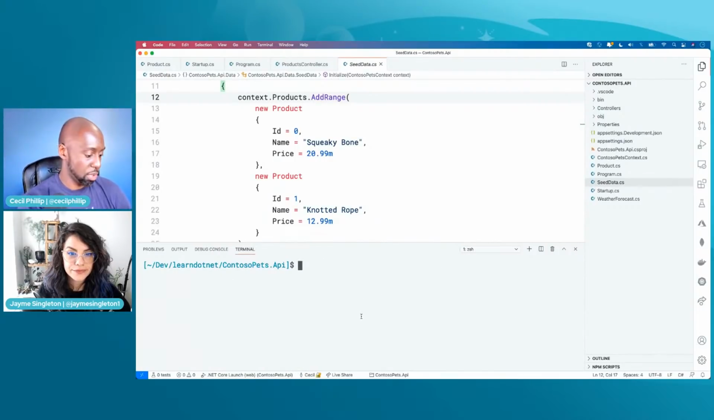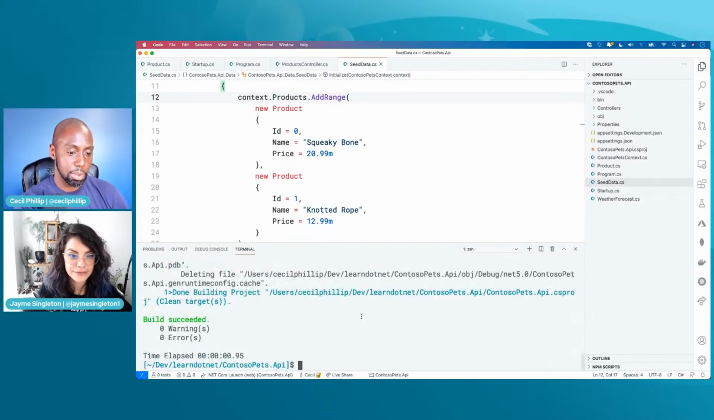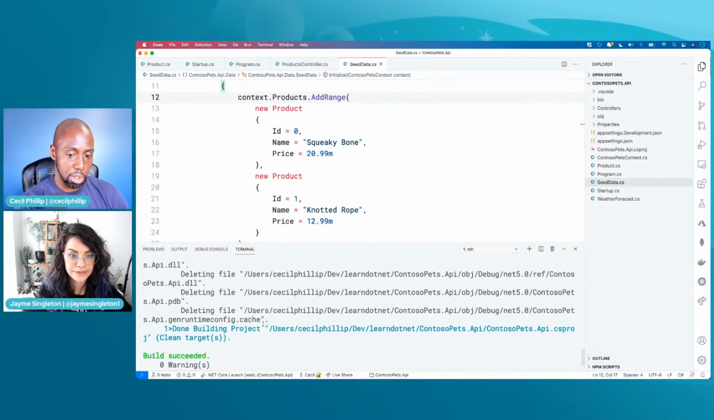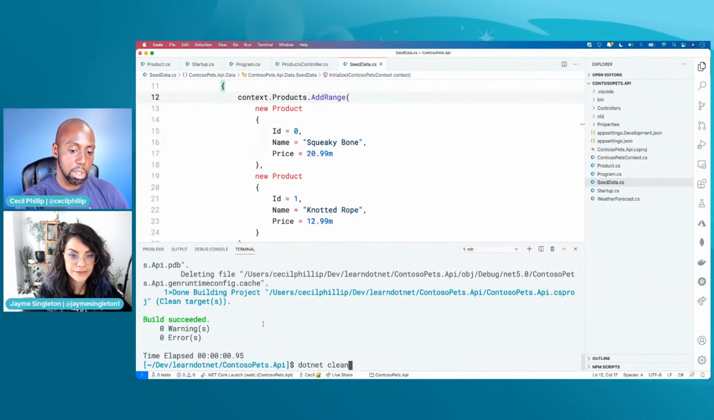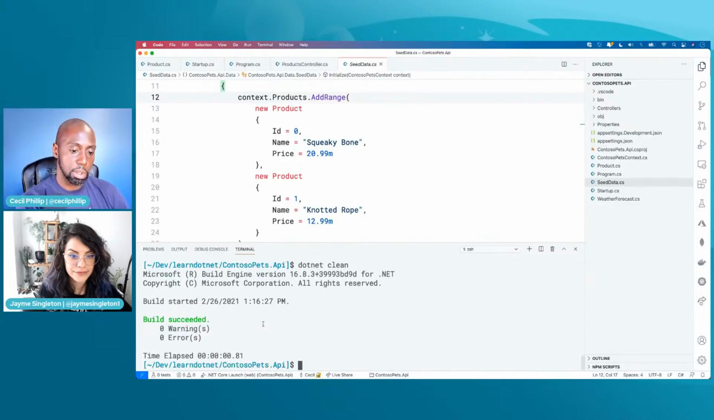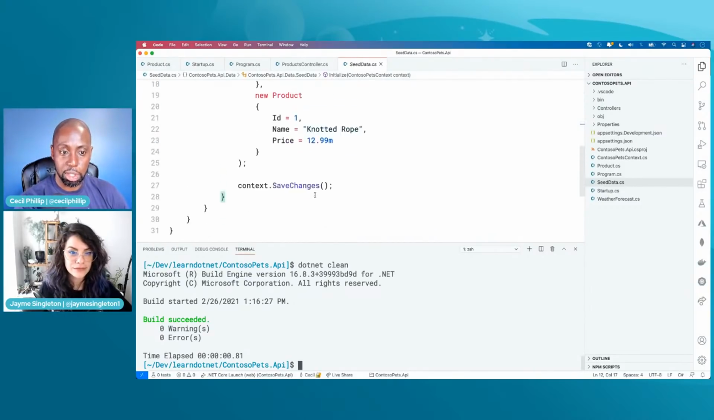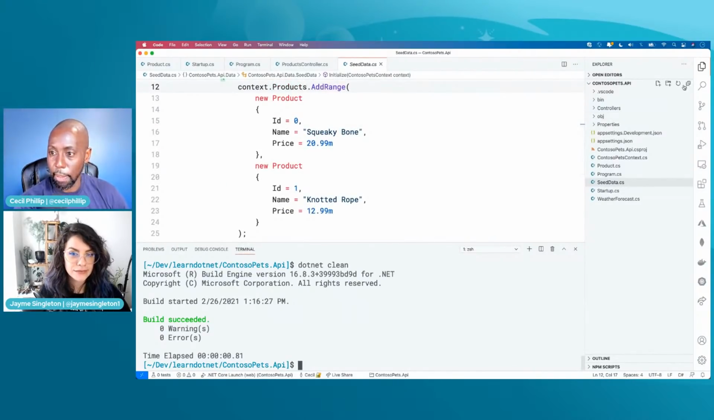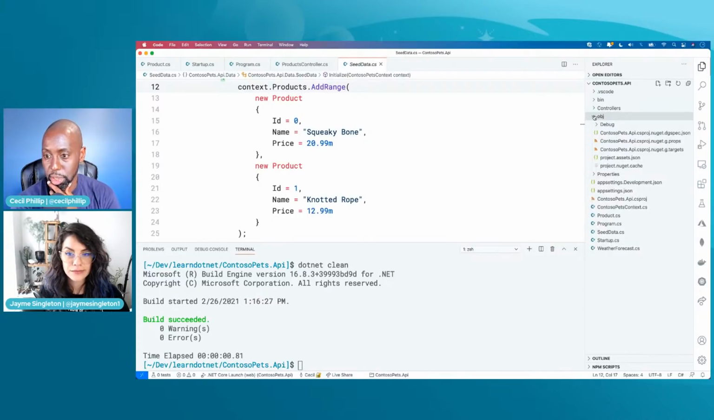Where'd it go? Let's see. How can I delete this database? .NET clean. Should be empty. There's nothing in here. The ID numbers are different. I didn't add any databases. There's nothing on disk that says otherwise. There isn't. No. Okay.